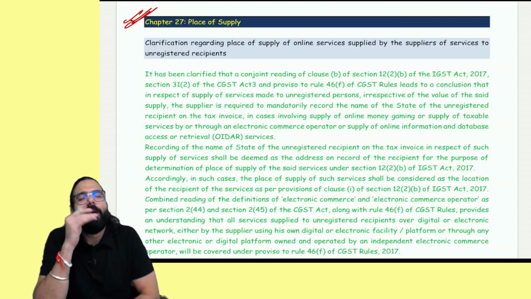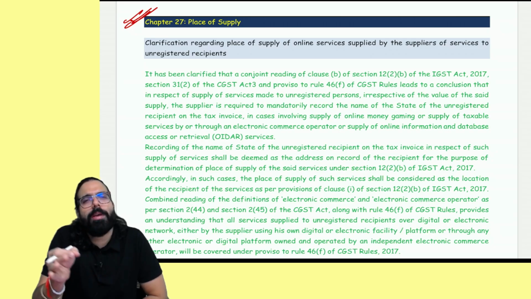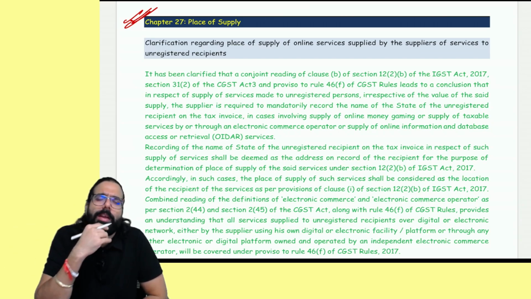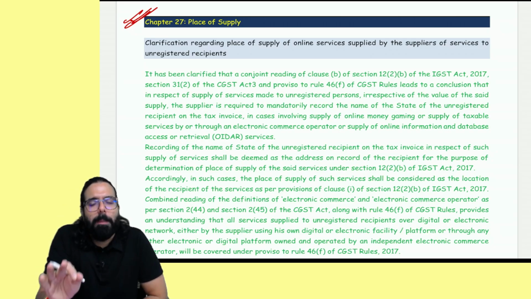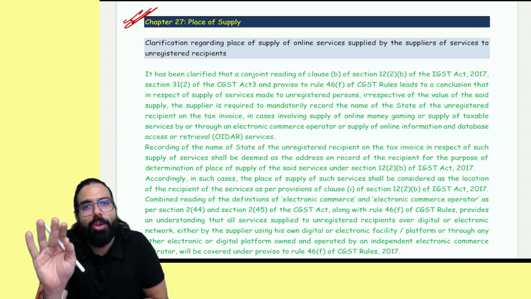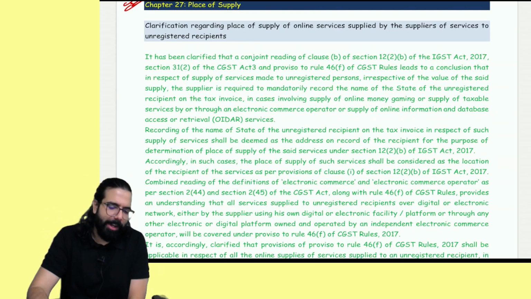In place of supply, they have given one small circular. They have told that if you are supplying online services, like, supposedly, on my website I am selling classes or I am selling ebooks, in this scenario, if you are supplying OIDR services online or any online services, you must mention the name of the state of the recipient. Whether the recipient is unregistered, even if the value is less than 50,000, you must mention the name of the state of the recipient, and that will be the address on record. That's all they have told.